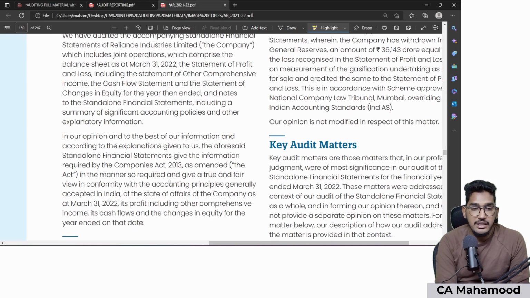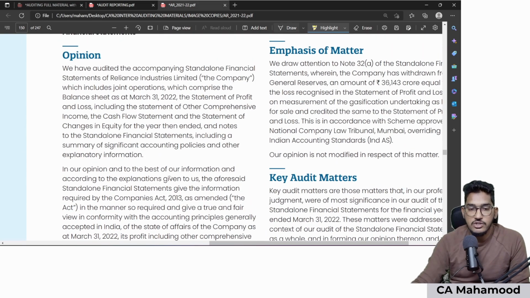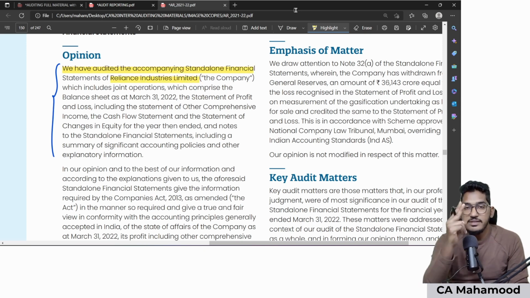So for practical sake, if I have to show you all these 5 details, you will be able to find them in this paragraph. If I take you through it, they are saying we have audited the accompanying standalone financial statements of Reliance Industries Limited. 2 things are covered here. One is the name of the entity. They are also telling the fact that they have audited the financial statements, which comprise the balance sheet, statement of profit and loss, statement of cash flows, and statement of changes in equity.